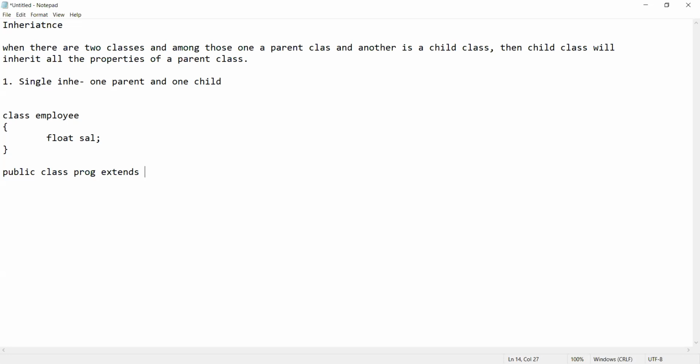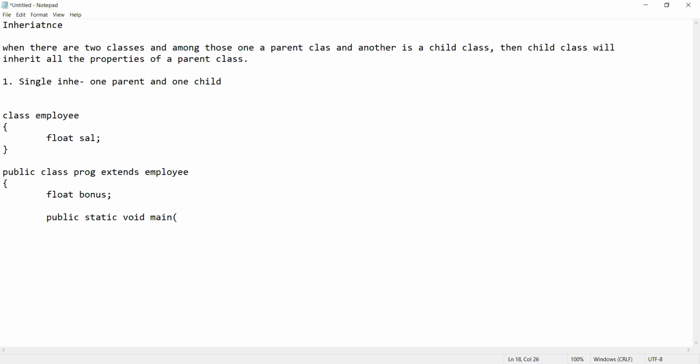So after extends, you will write the name of the class which you wish to make the parent, right? In the programmer class, we have a unique feature called bonus, right? Now, I'm declaring public static void main.